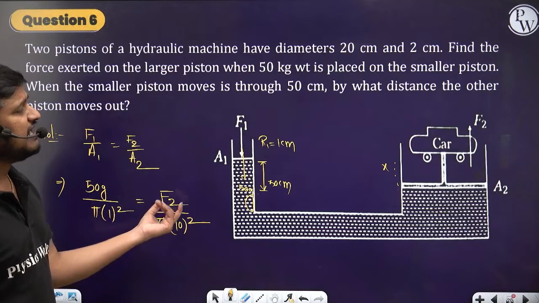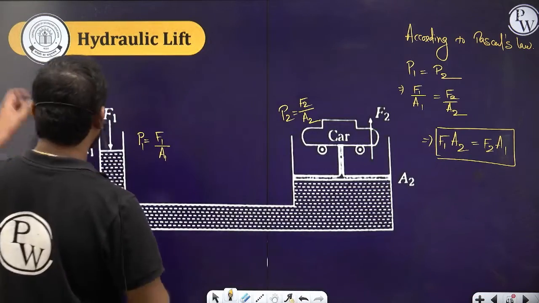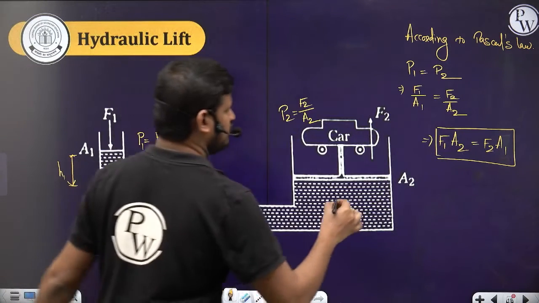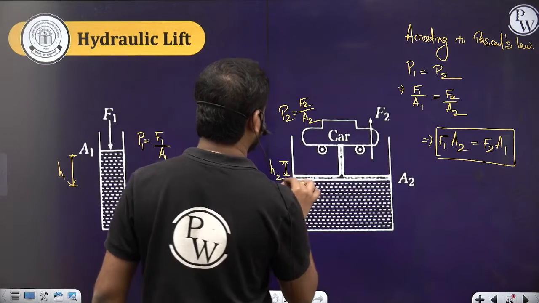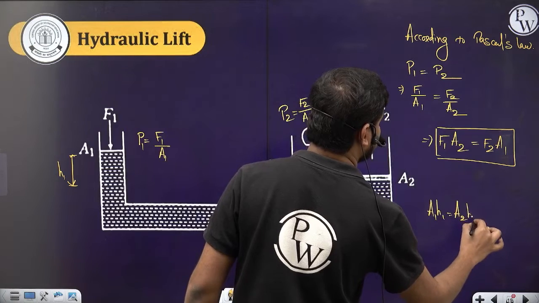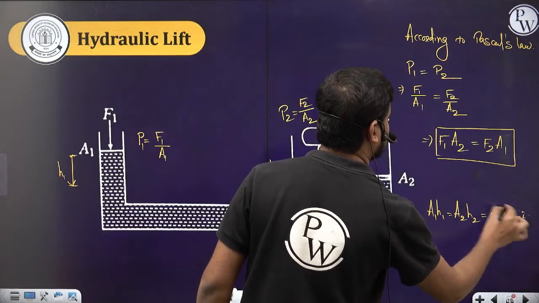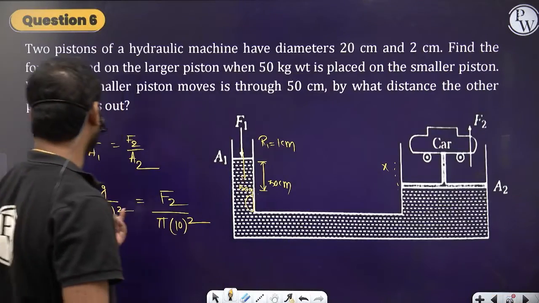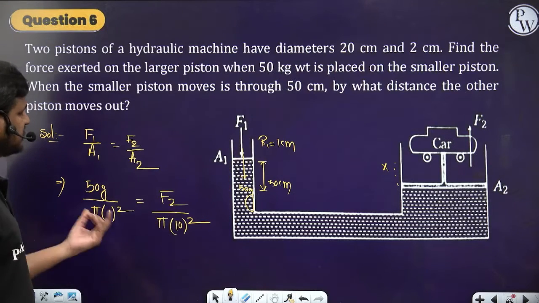Then you can write A1 H1 is equal to A2 H2. You can apply the concept here. Let's suppose it has come down by some height H1, so it has raised by some height H2. Then A1 H1 is equal to A2 H2. The volume conservation should take place. So here also you can do the same thing: A1 H1 is equal to A2 H2.